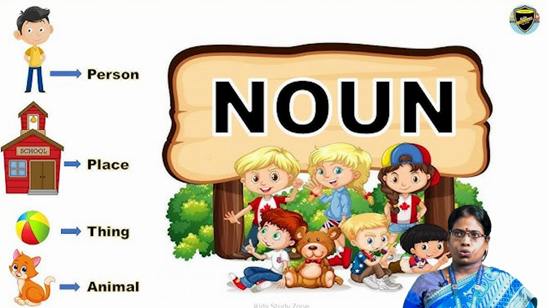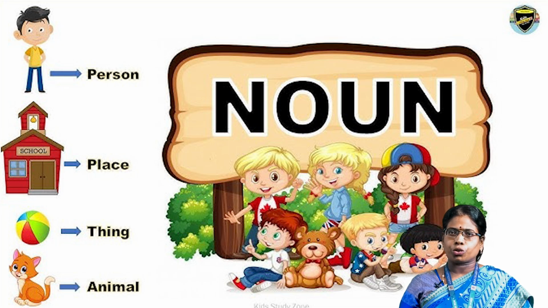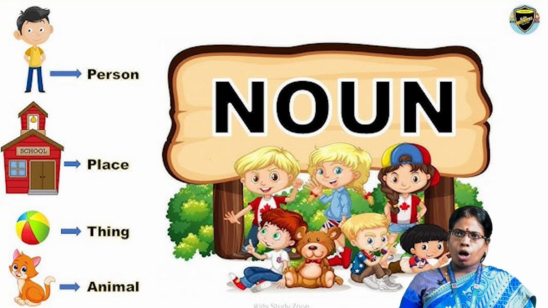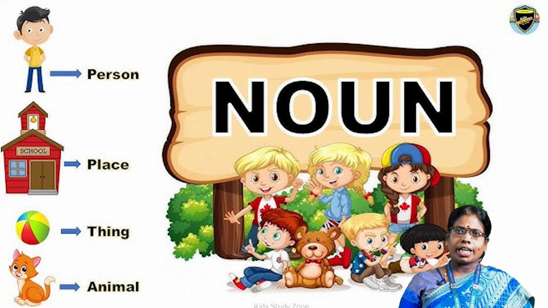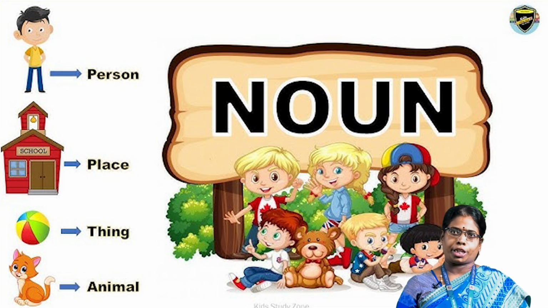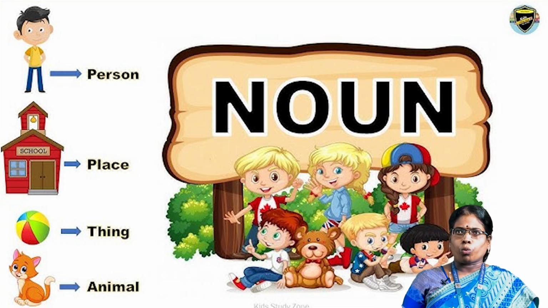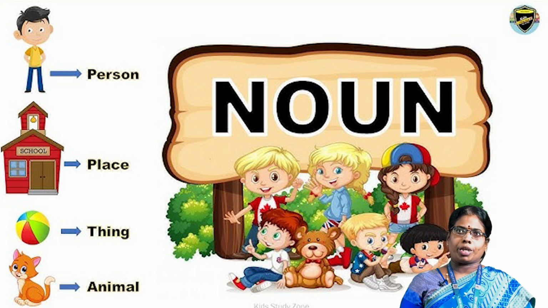In sentence 2, the noun horse is the subject. It is the answer to the question, who kicked the boy? The noun boy is the object. It is the answer to the question, whom did the horse kick? When a noun or pronoun is used as the subject of a verb, it is said to be in the nominative case. When a noun or a pronoun is used as the object of a verb, it is said to be in the objective or accusative case.